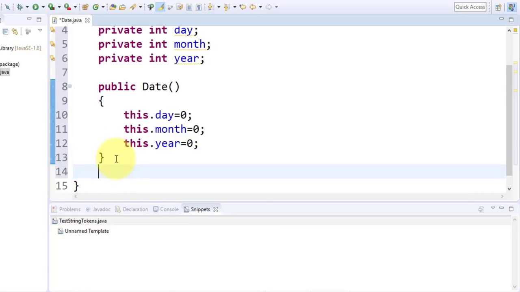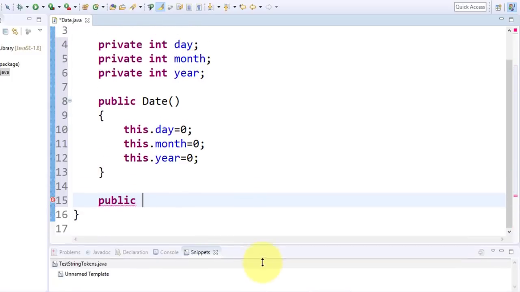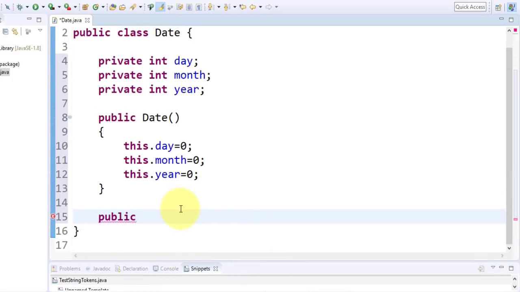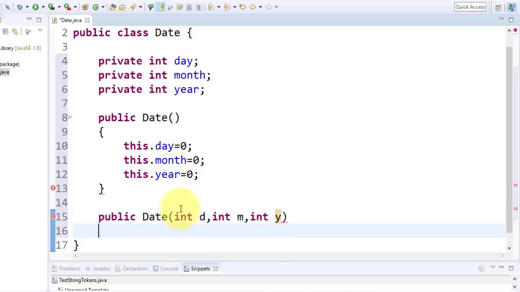So how to define the parameterized constructor is like this: public Date, and the parameterized constructor also takes d, m and y.